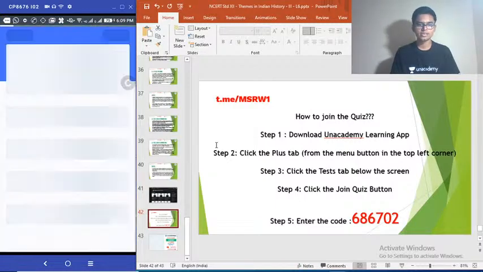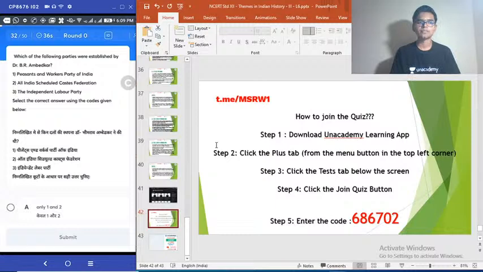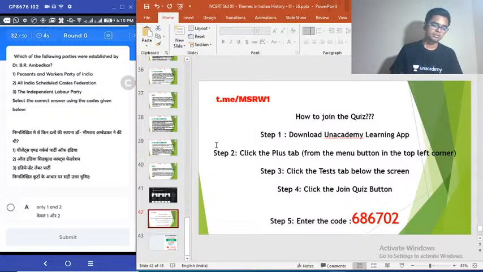Srisindal Devi back at the top. 32nd question. Which of the following parties were established by B.R. Ambedkar? 1. Peasants and Workers Party of India. 2. All India Scheduled Caste Federation. 3. The Independent Labour Party. Choose the correct answer. Out of these, which were established by Dr. B.R. Ambedkar? Easy question.